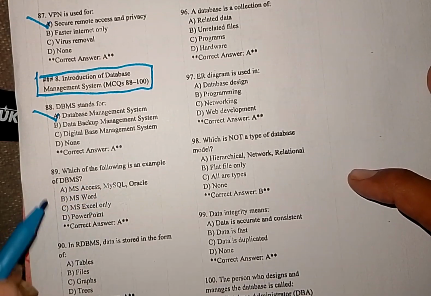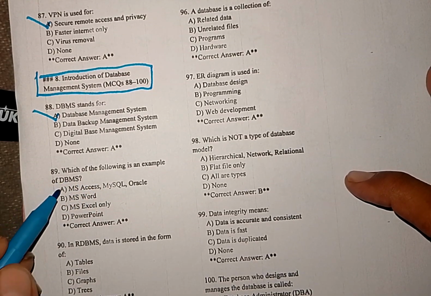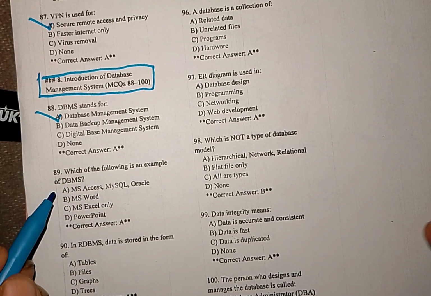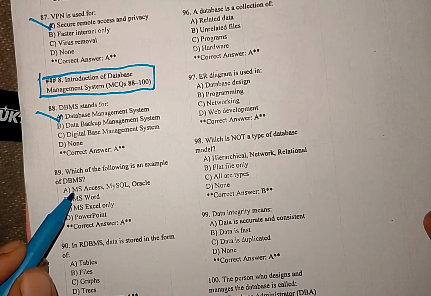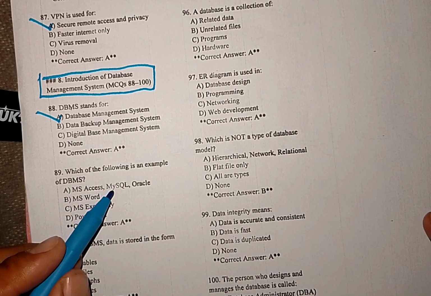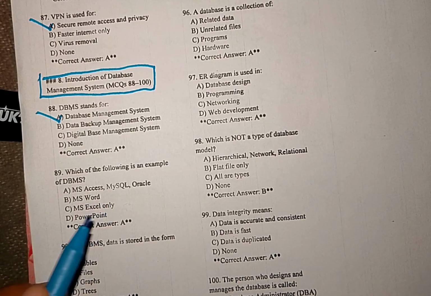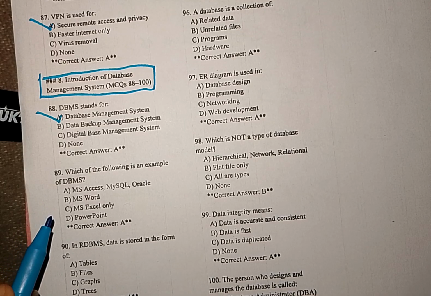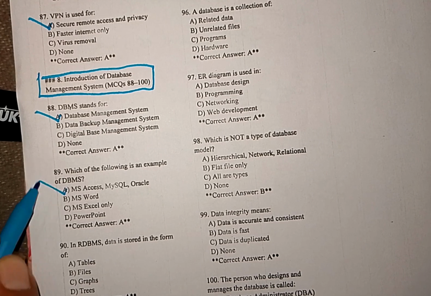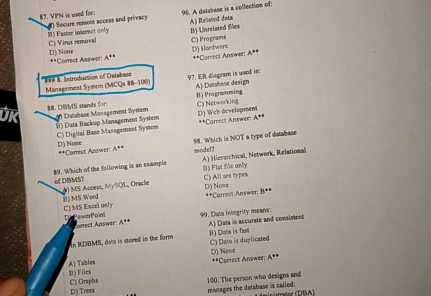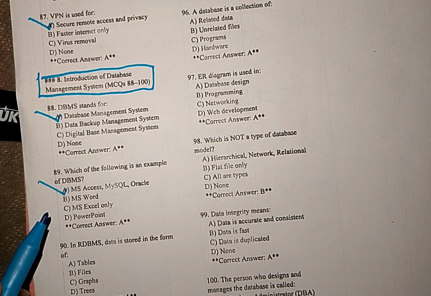Which of the following is an example of DBMS? MS Access, MySQL, or Oracle? Option B MS Word, option C MS Excel only, and option D PowerPoint. So MS Access, MySQL and Oracle are examples of DBMS.